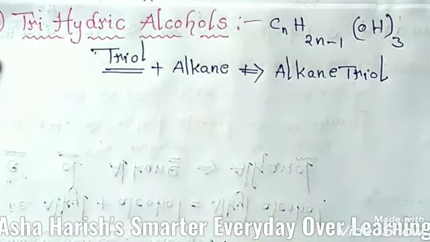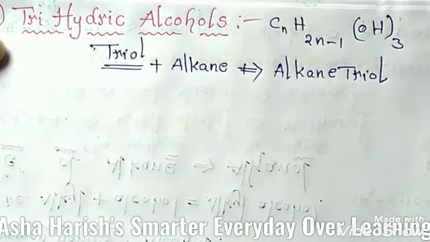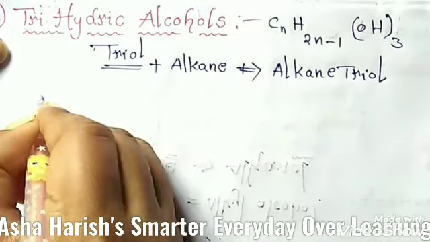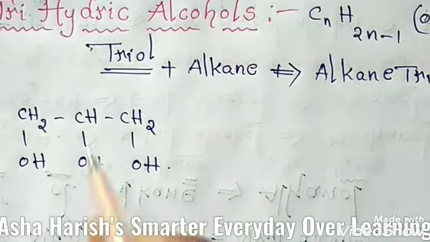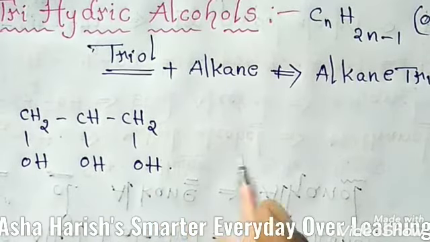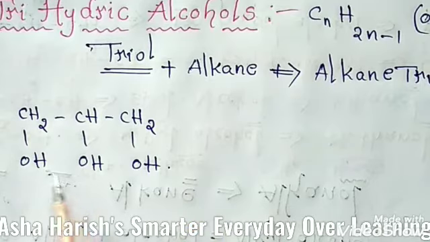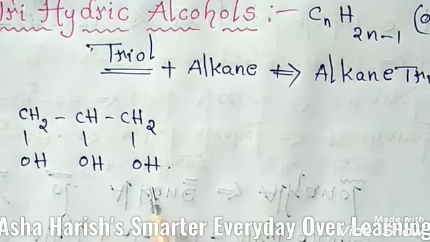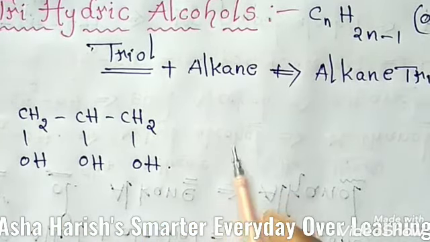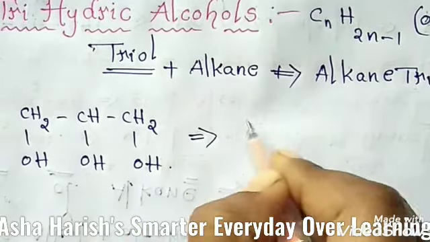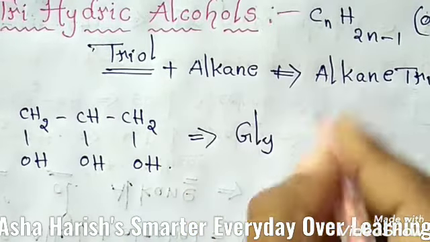Let's see the formula. What is the common name of this and what is the IUPAC name? The formula is CH2OH, CHOH, CH2OH. Here you can see 3 hydroxyl groups are attached to these carbons, and the common name for this, students, is glycerol.